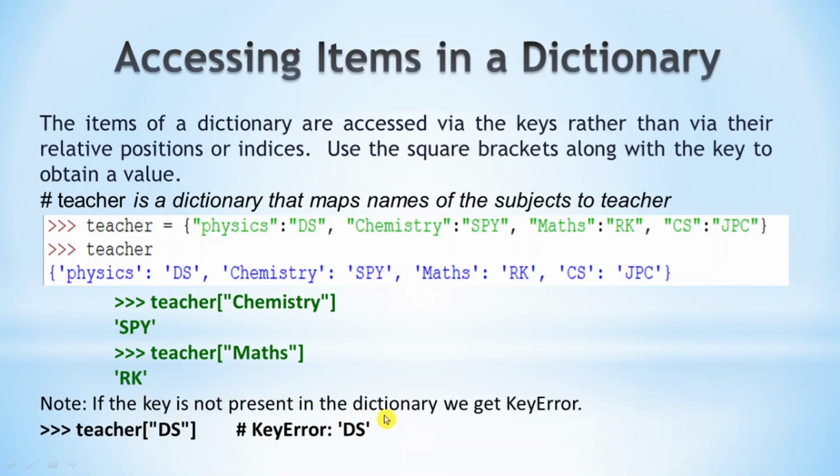If the key is not present in the dictionary, we will get a key error. For example, teacher of DS will generate a key error DS. DS is not a key, it is a value. So it displays a key error.